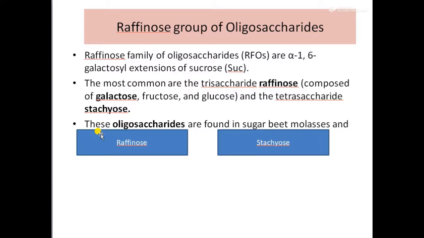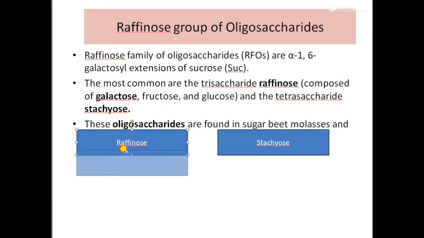There are lots of sugars in the raffinose family, but the most important ones among them are raffinose and stachyose. Raffinose is composed of galactose, fructose, and glucose, and stachyose has one more galactose moiety added to raffinose. That means 2 galactose, 1 fructose, and 1 glucose. All these four together constitute the stachyose sugar.